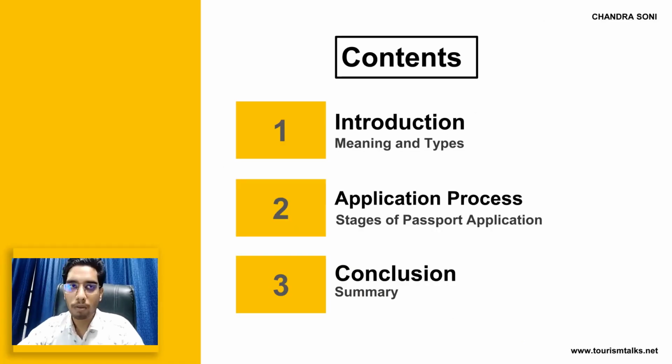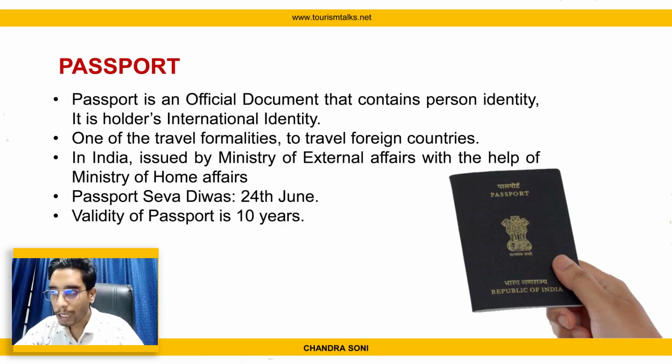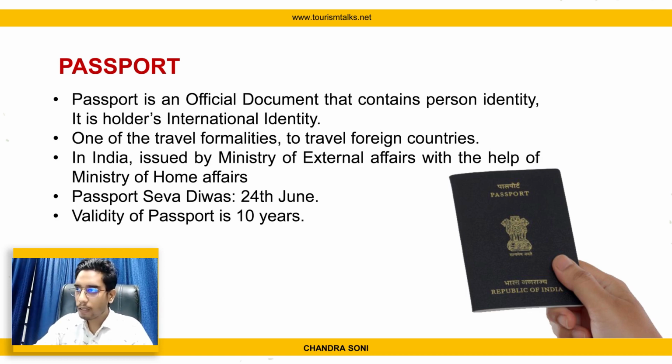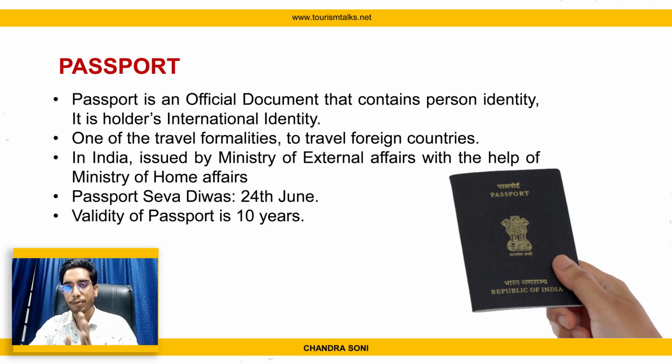So today I am going to talk about passport, like what is passport, its types, its process, and what all documents are required. So I shall start with what is the meaning of passport. Passport is an official document that contains a person's identity. It is the holder's international identity. It is one of the travel formalities as one has to travel to foreign countries.